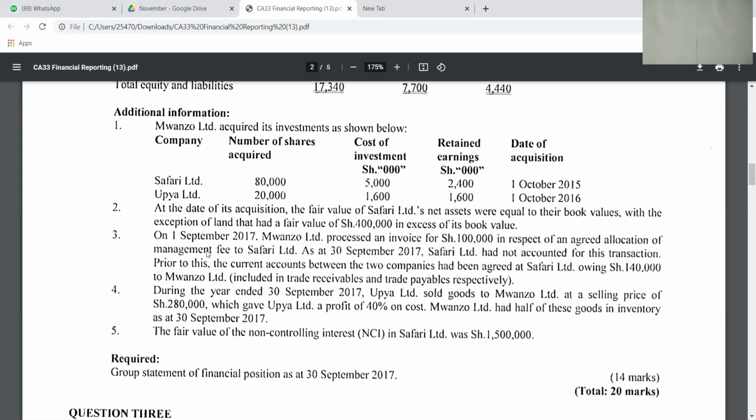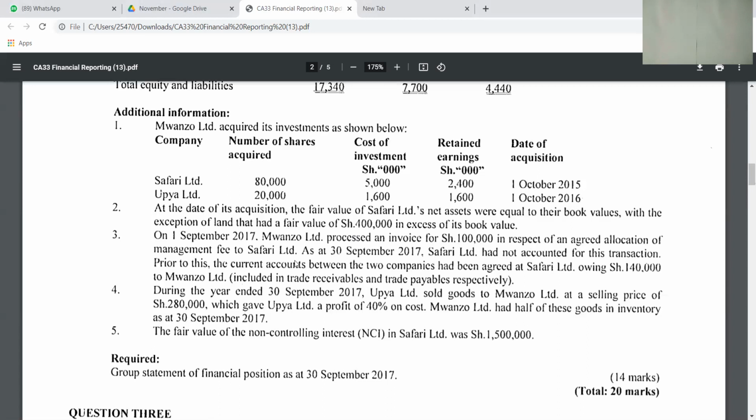Number 3, on 1st September 2017, Mwanzo Limited processed an invoice of 100,000 in respect of an agreed allocation of management fees to Safari. So Mwanzo processed an invoice for 100,000 in respect of an agreed allocation of management fees to Safari.